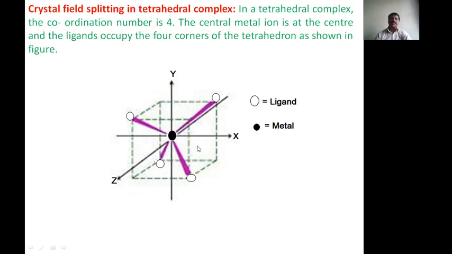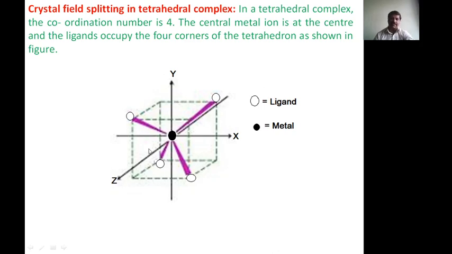This is the x-axis, y-axis and z-axis. You have to draw here. And in this complex, the ligands approach in between the axes, not along the axes. Here is x, this is y, and this is z. Therefore, in this tetrahedral complex, the ligands are approaching in between the axes.